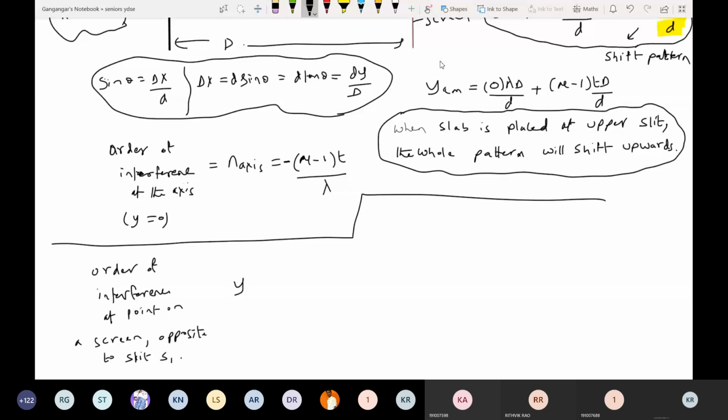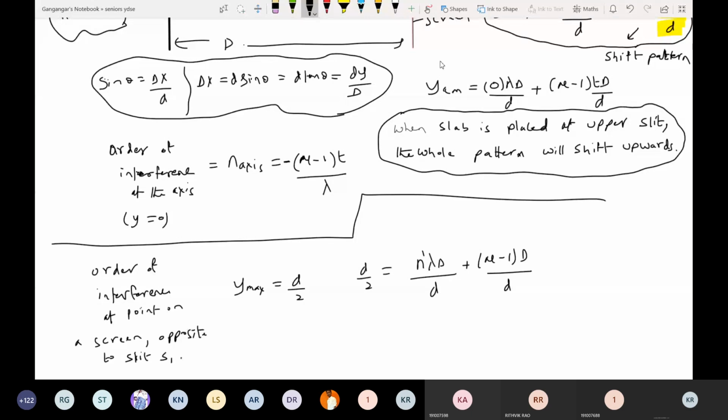So what is the value of y? This y max will become d by 2. Substitute in that main equation. After substituting this, d by 2 is equal to n lambda. You can give this any name, so n dash you write it. n lambda capital D by small d plus mu minus 1 t capital D by small d. Solve for this, you'll get that order.